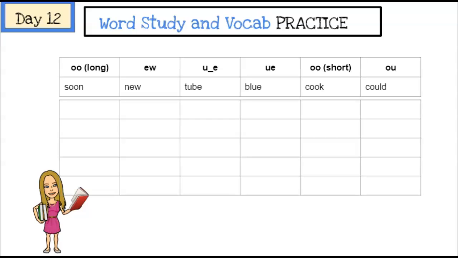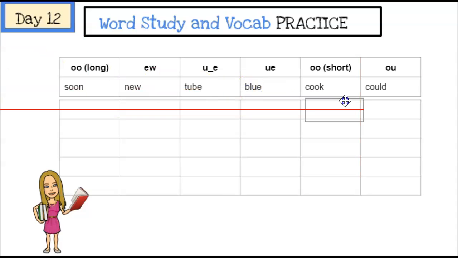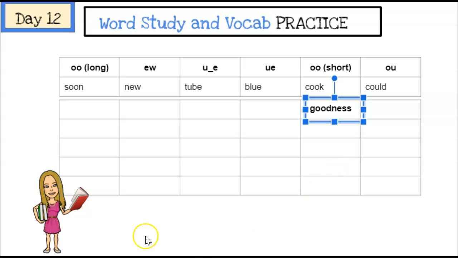We're going to practice some listening skills now. I'm going to say a word, and you are going to think about where on the chart it belongs. Let's give it a try. The first word is goodness. Goodness. If you said under OO short, give yourself a pat on the back. Awesome job.